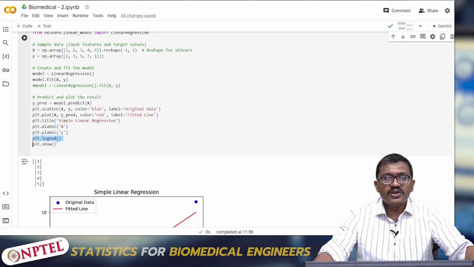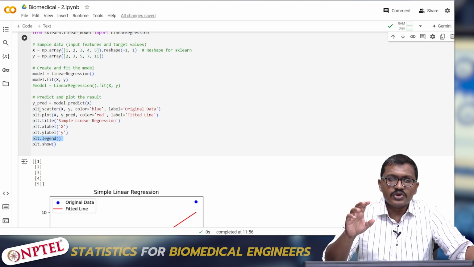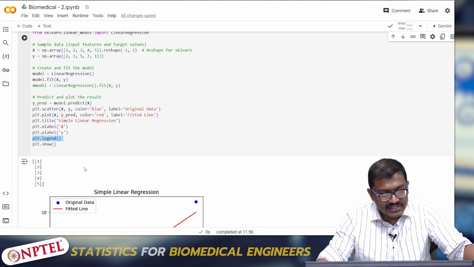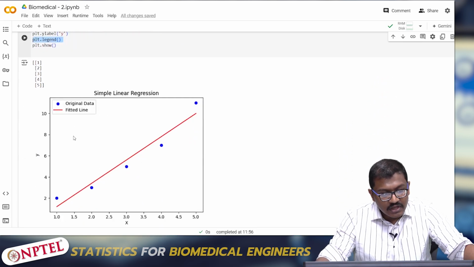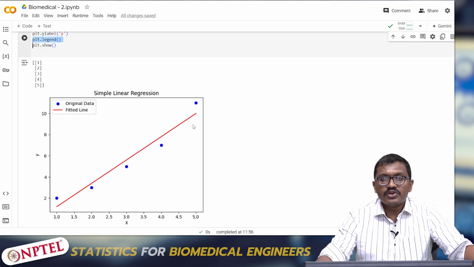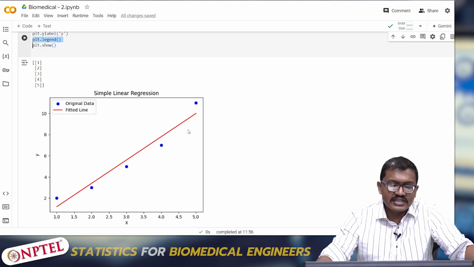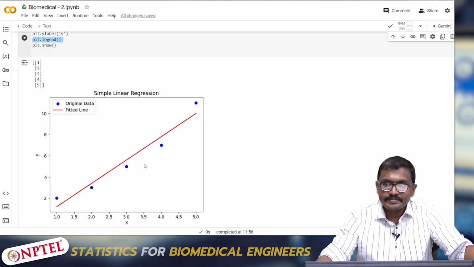What plt.legend does is it gives a legend to the plot. You can see in the plot, this is what I'm trying to say by legend. So x and y are plotted, and this is the regressed line. This is the fitted line which is y predict corresponding to x. You can clearly see, since it's an ideal case, all the values are closer to the regressed line. So this line is able to correspondingly map the values in x.